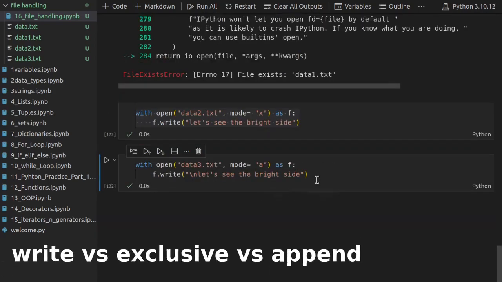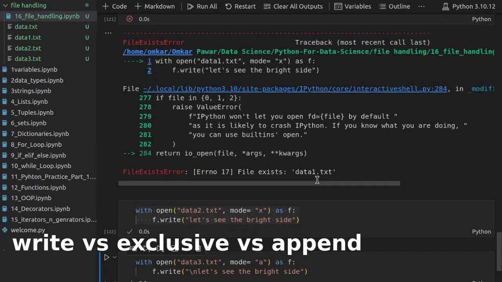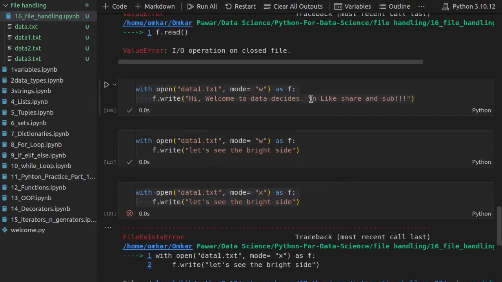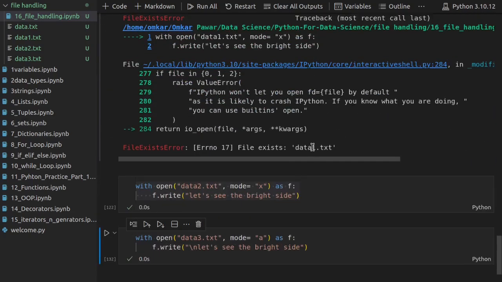Now let us summarize the difference between write, exclusive and append methods. As you have seen, whenever we use the write method, it deleted all the previously existing information. If the file did not exist, it created the file, and if the file existed, it truncated all the data inside the file. And with the exclusive file creation method, if that particular file existed before, it raised the error that the file exists, right? And if that file does not exist, then it creates that file from scratch.